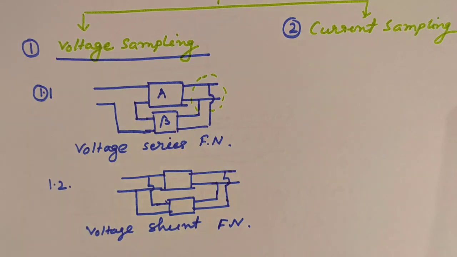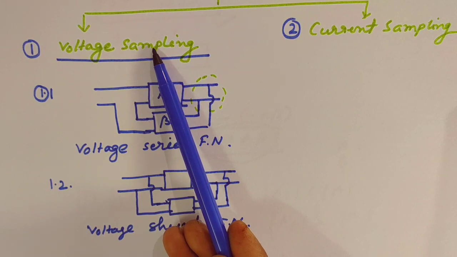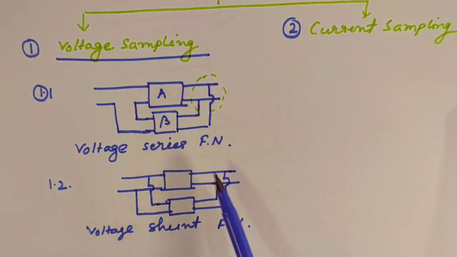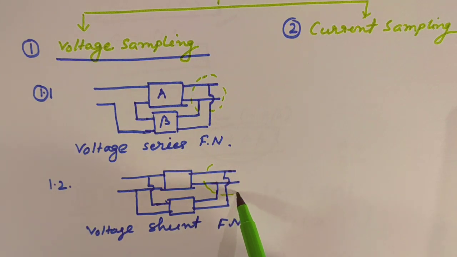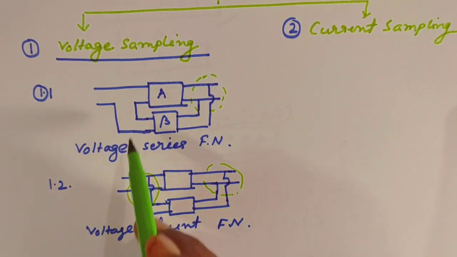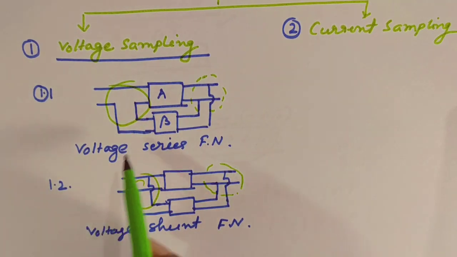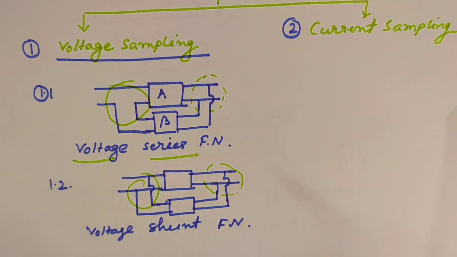Okay, I hope you are understanding. So feedback networks are of two types. One is called voltage sampling. These two are similar, but the inputs are different. The first input is a series connection, that's why voltage series.